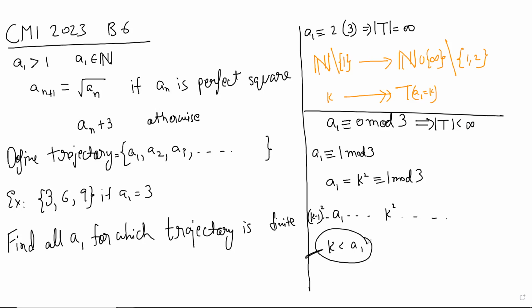If k is 2 mod 3, you're done. If k is 1 mod 3, you apply induction. Because with 1 mod 3, we are again back in the 1 mod 3 case, and you apply induction, so you're done.